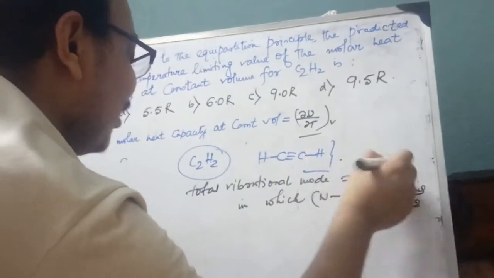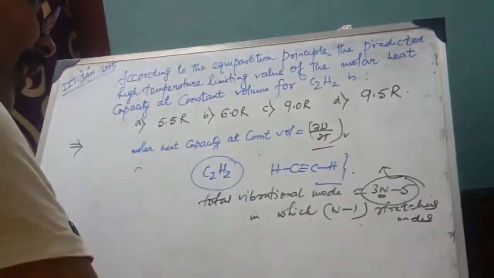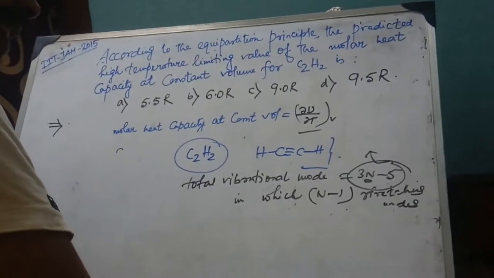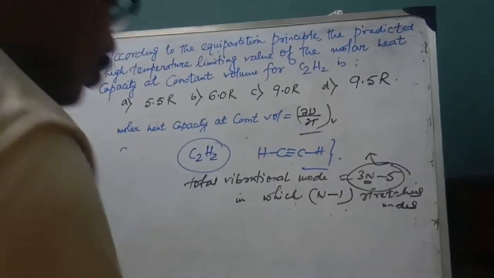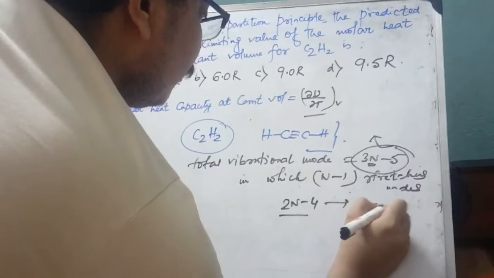This 3n minus 5 is for linear molecules. If it is non-linear, then 3n minus 6. So 2n minus 4 are bending modes.